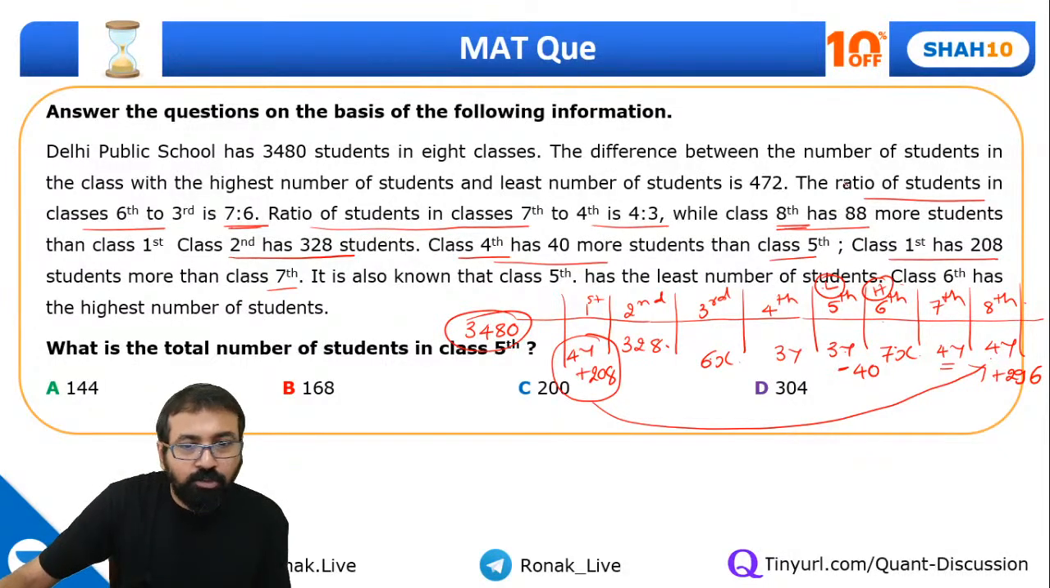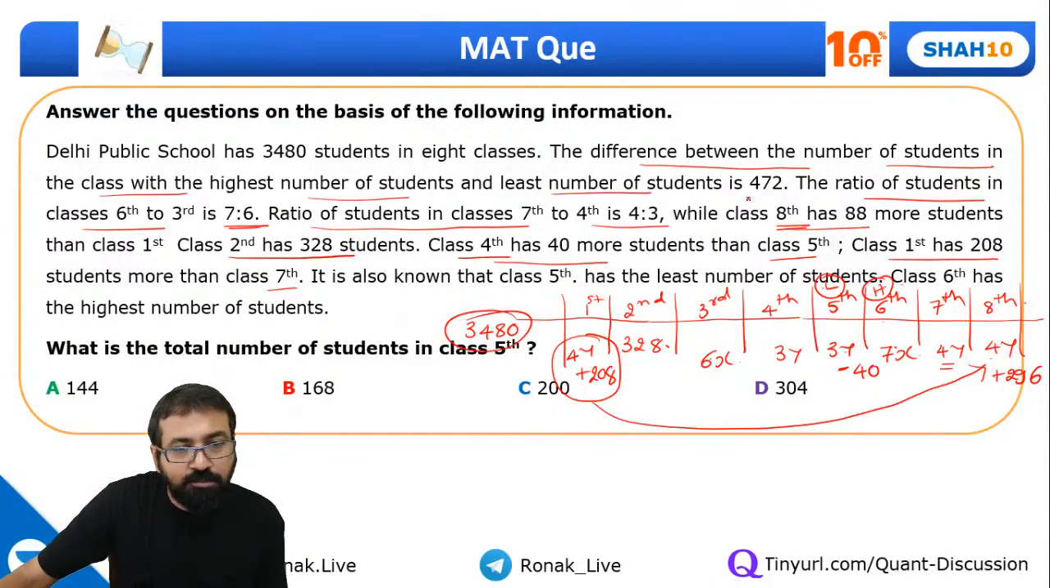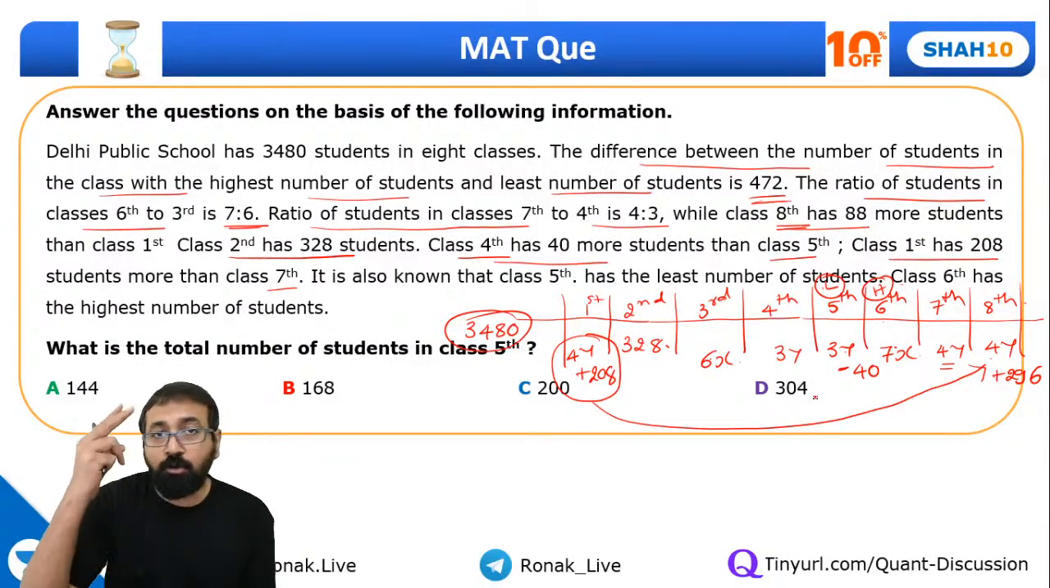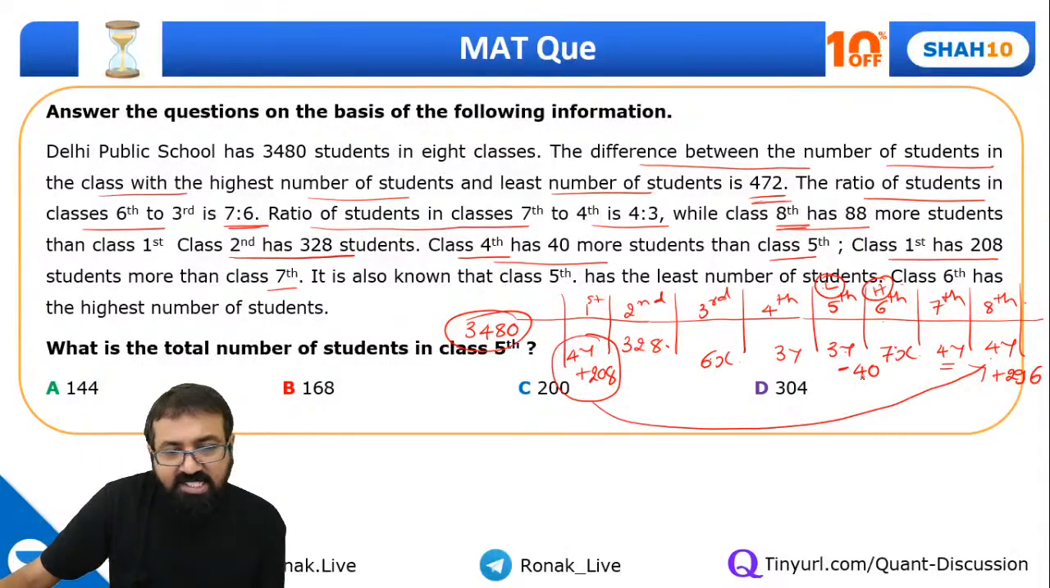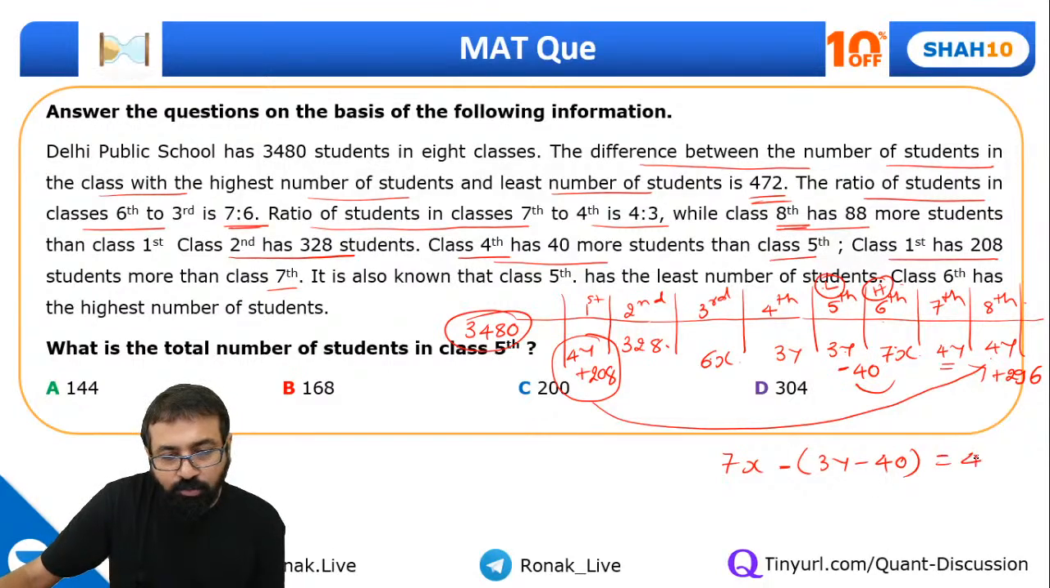And now coming back to this one, the difference between the number of students in the class with the highest number of students and the least number of students is 472. So how am I making two equations, guys? Please understand. Highest and lowest difference is given. This is given as 472. That means 7x minus 3y minus 40 is given as 472.